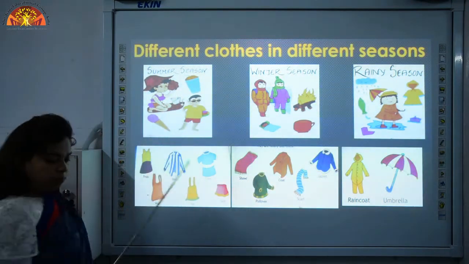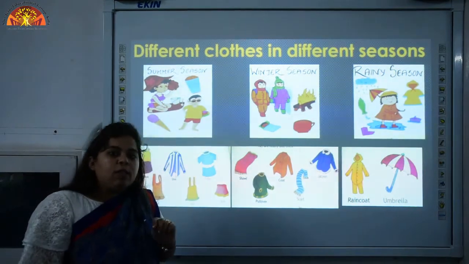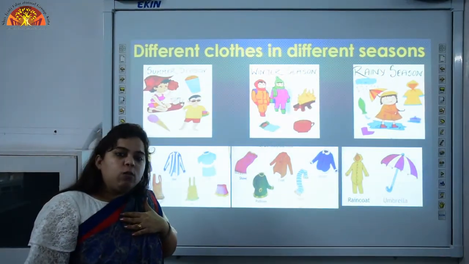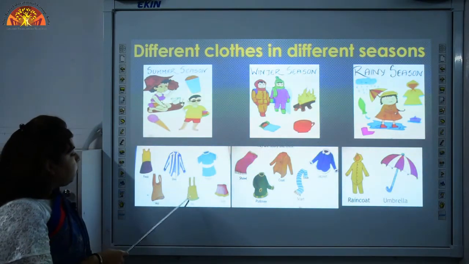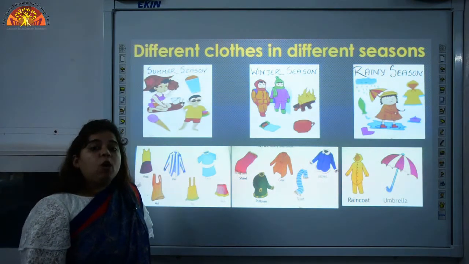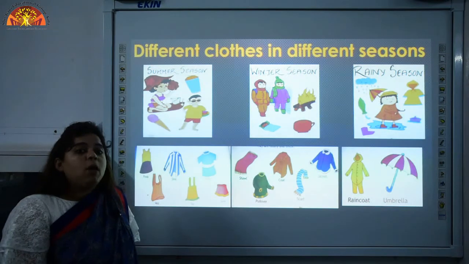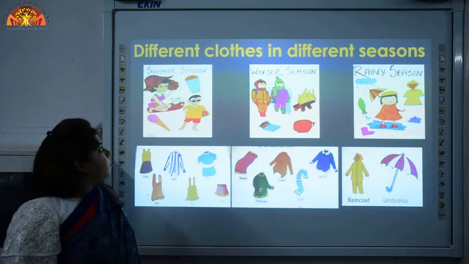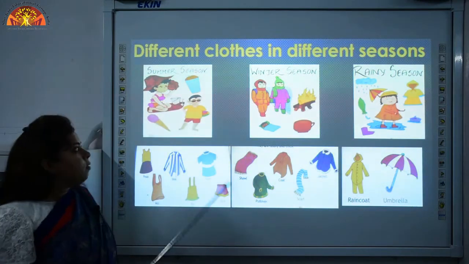Summer season. Summer is a hot season, so we wear cool clothes in summer which keep us cool. Like frock, vest, shirt, top, t-shirt and skirt. These products are made from cotton. And from where do we get cotton? We get cotton from cotton plants.